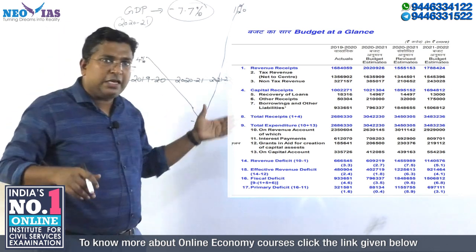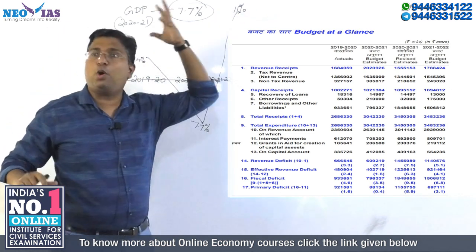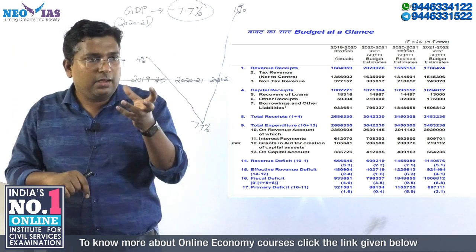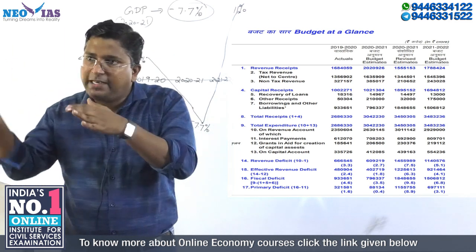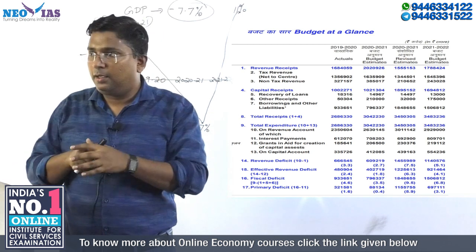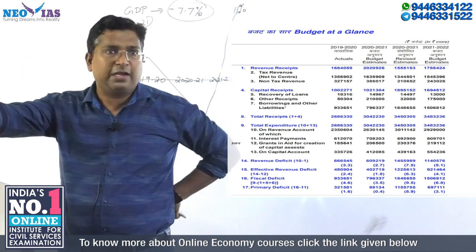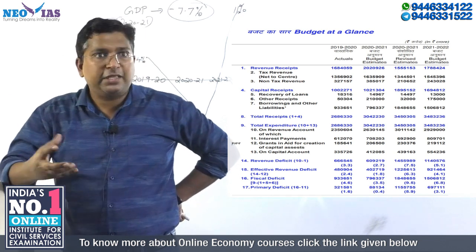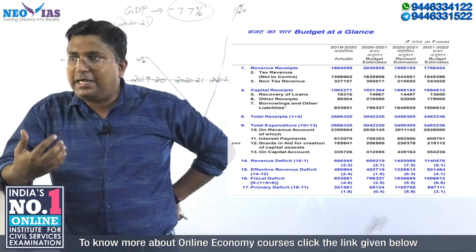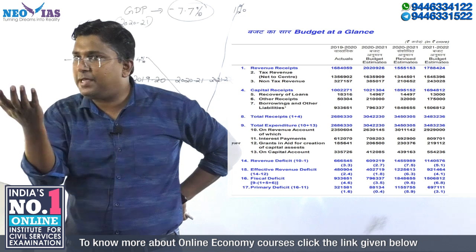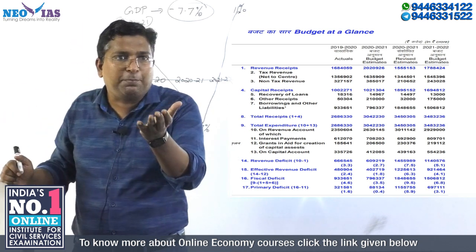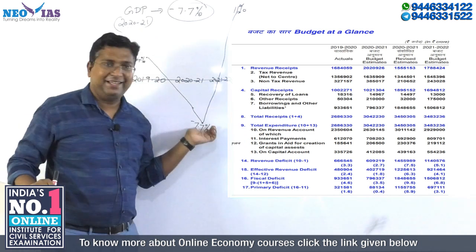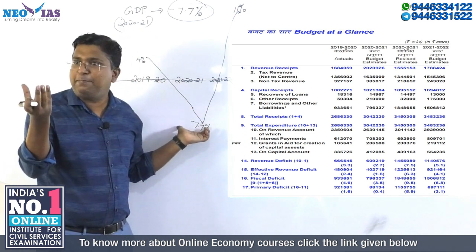But even if we recover, we cannot say exactly what the figure is. The economic survey says it is between 10 to 12%, but the budget says it will be 11% real GDP. You have to understand that this GDP is calculated based on the previous year, and the previous year GDP is very low.